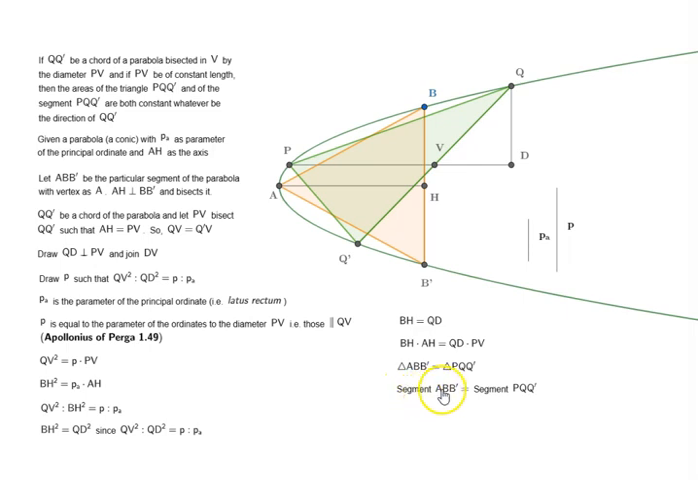Here, one additional thing that I would like to mention is how can we say that triangle ABB prime equal to triangle PQQ prime means segment ABB prime is equal to segment PQQ prime. That is because segment ABB prime is equal to 4/3 of triangle ABB prime and segment PQQ prime is equal to 4/3 of triangle PQQ prime. So that was proposition number 3 of the works of Archimedes, specifically from On Conoids and Spheroids.